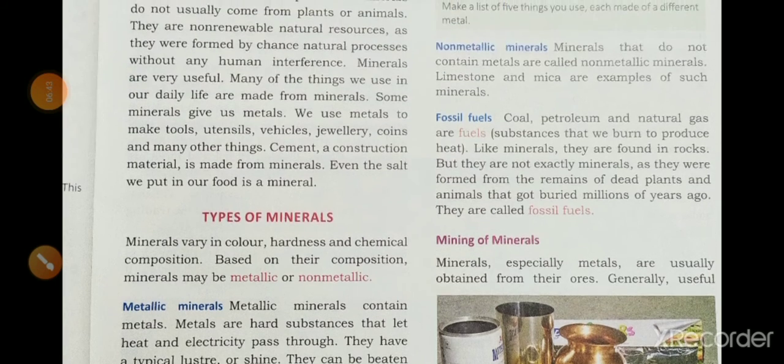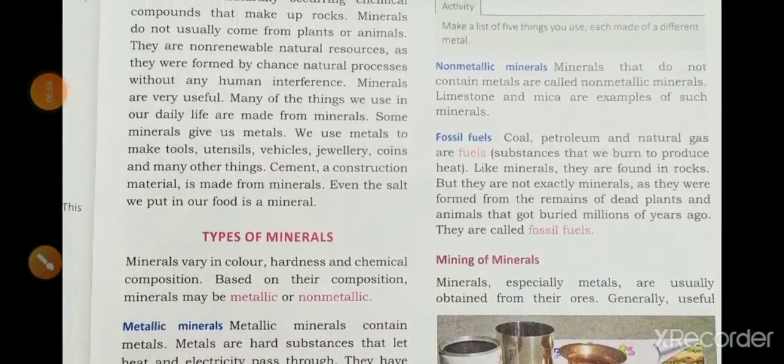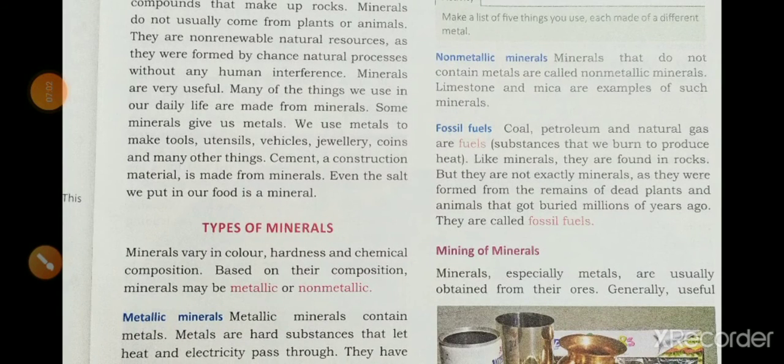First we learned about minerals. A mineral is a naturally occurring chemical compound. What is the speciality of that? It does not usually come from plants or animals. They are non-renewable. If we are using these minerals every day, one day they will get over. And they are very useful in our daily life. We are using many things.